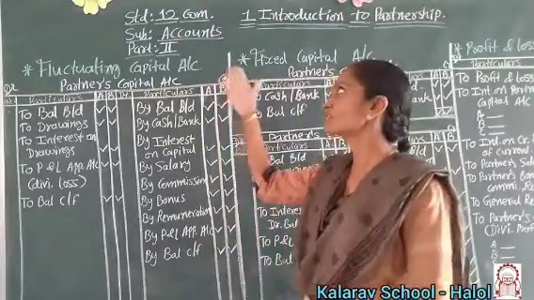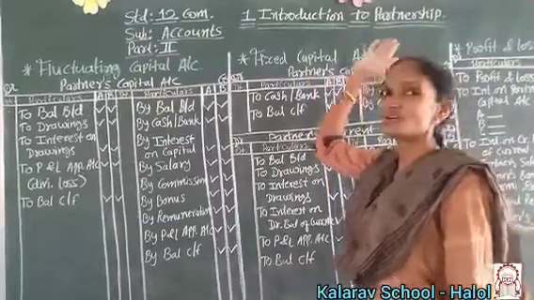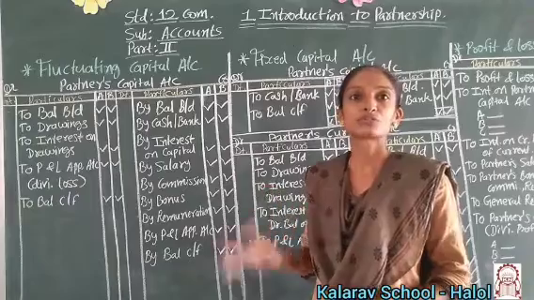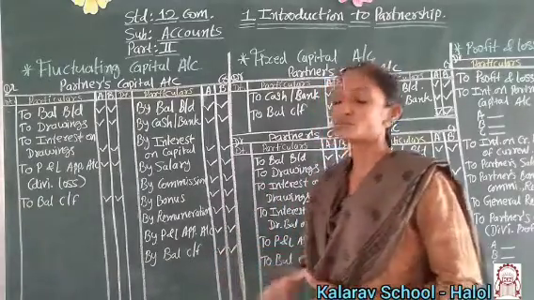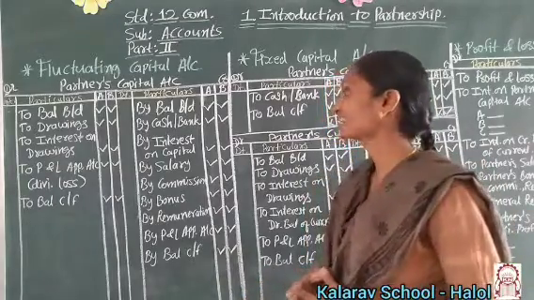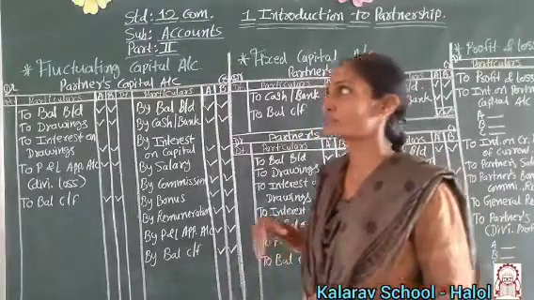We have to continue with the next session of 12th Commerce Accountancy: Introduction to Partnership and Partnership Definition. When two or more people commence a business, it is a partnership according to the Partnership Act 1932. So you have to learn the definition.